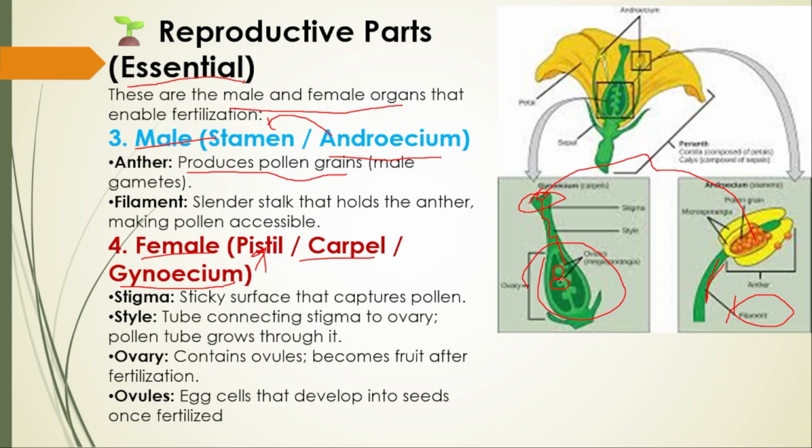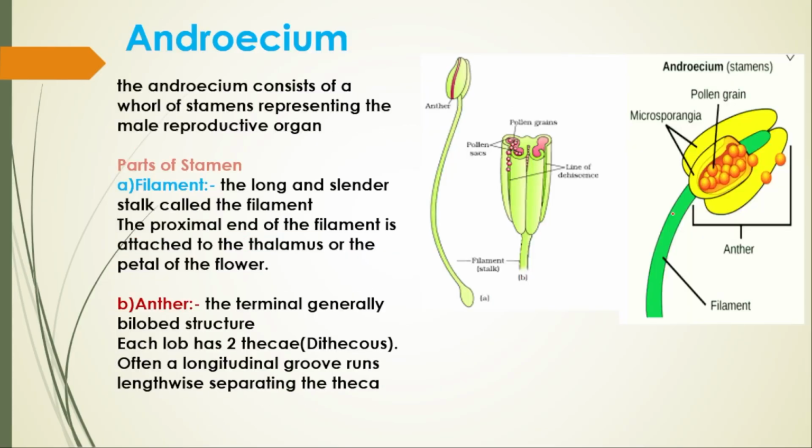These ovules become seeds after fertilization. This is actually the female gametophyte which is present. Ovules have a female gametophyte which is said to be an embryo sac. Later on you will come to know about that. Next, let us talk in detail about what actually the androecium is.